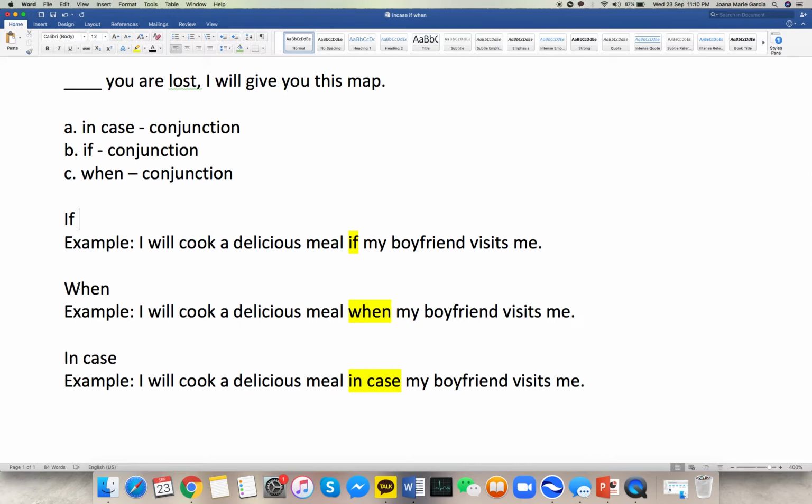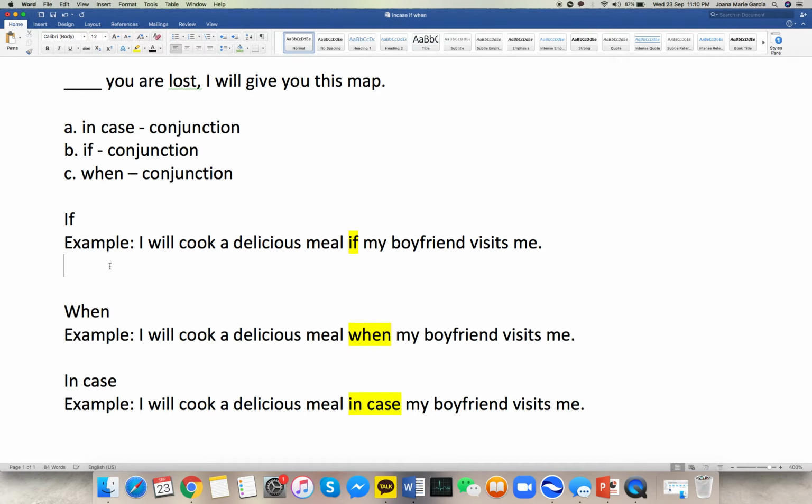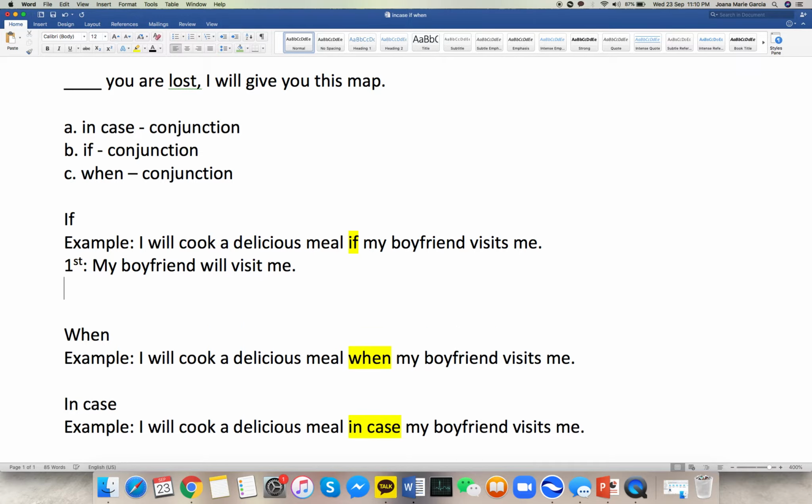Now, if and when are kind of similar because of this one. As you can see, there are two actions. The first one is will cook, and the second one is will visit, okay? Now, if you're using if, the first action will be my boyfriend will visit me, and the second action will be I will cook a delicious meal.